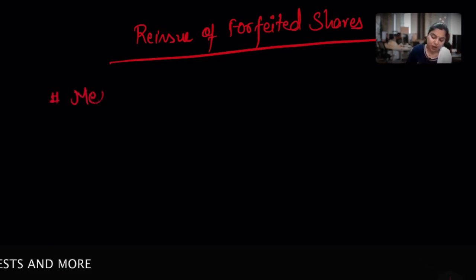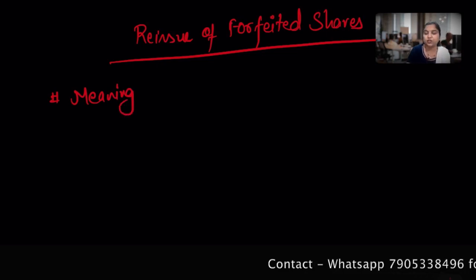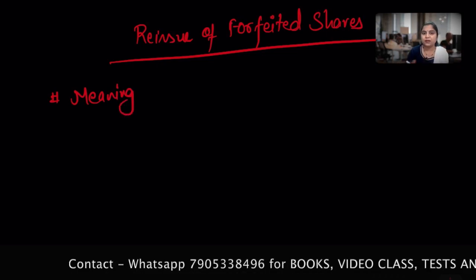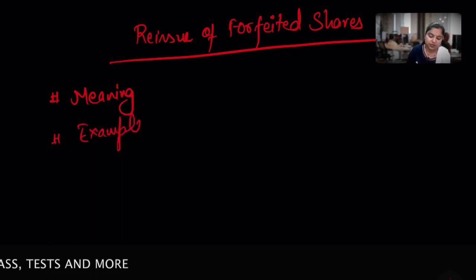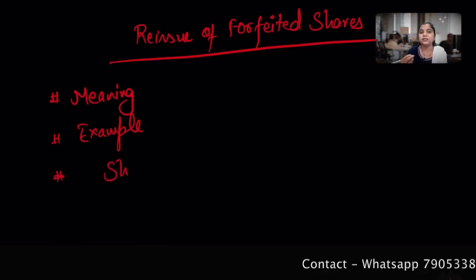So first you have to explain the meaning. You have to connect the dot of reissue with the forfeited shares, and the job done by the board of directors on behalf of the company. You can also give an example. So let's see, these can be reissued.